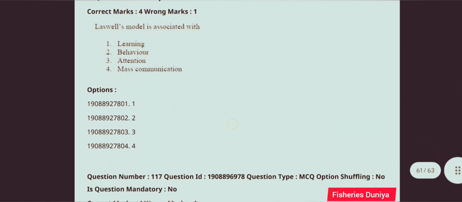Next question. Distributions with positive kurtosis, larger than that of a normal distribution, are. So the correct answer is option number 2, leptokurtic. Next question. Lasswell's model is associated with. So the correct answer is option number 4, mass communication.